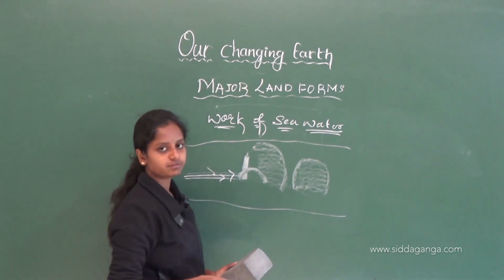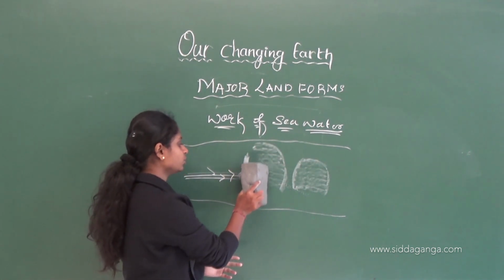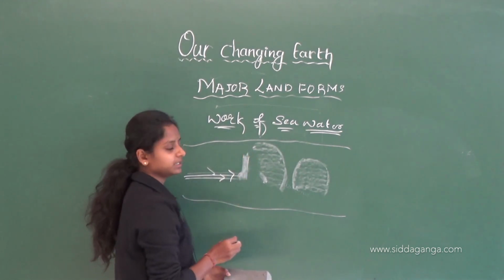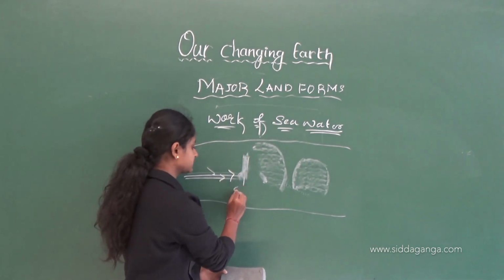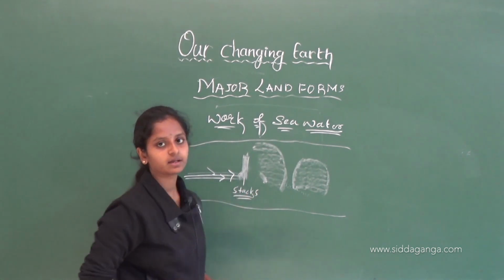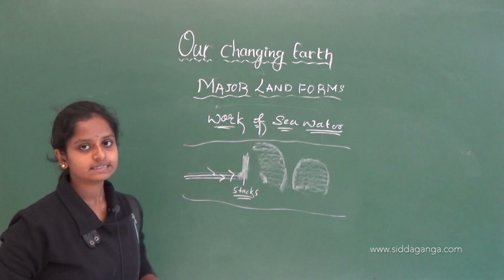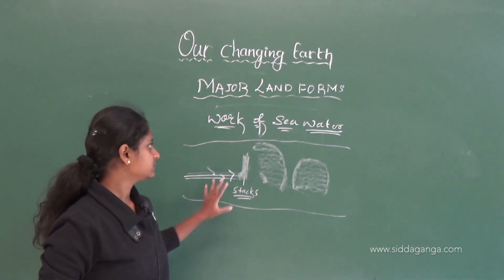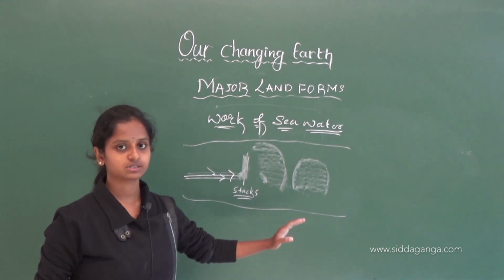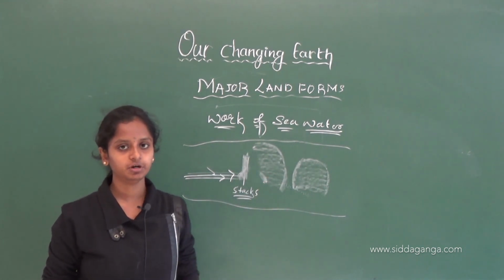After a period of time, this will also go and only a part of the rock, a wall, will be remaining, that we call a stack. Like this, sea water makes changes and forms landforms.